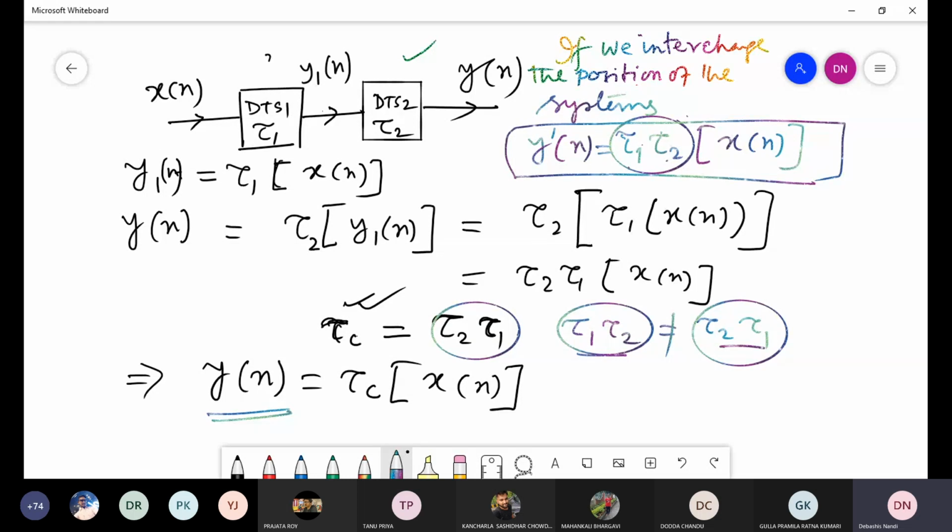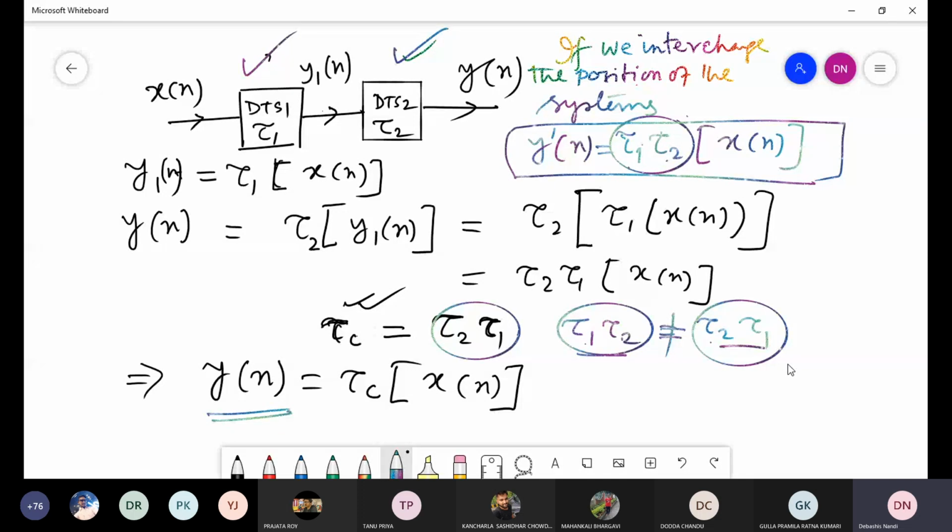So tau 1 tau 2 is equal to tau 2 tau 1, or T1 T2 equals T2 T1, only if these two systems are linear time invariant systems. That means linearity and time invariance. If these two properties hold for these two systems, then they will be equal. In that case, if you interchange the position of these two systems, the output will be unaffected. You will get the same output.